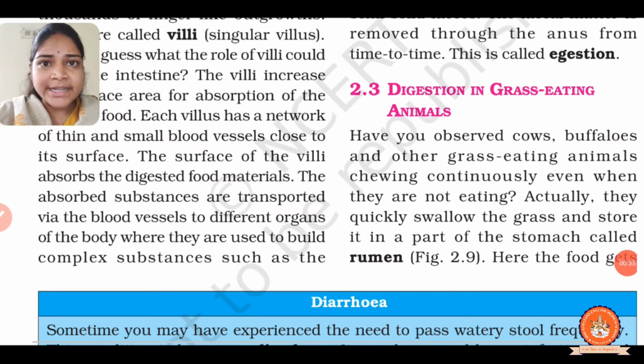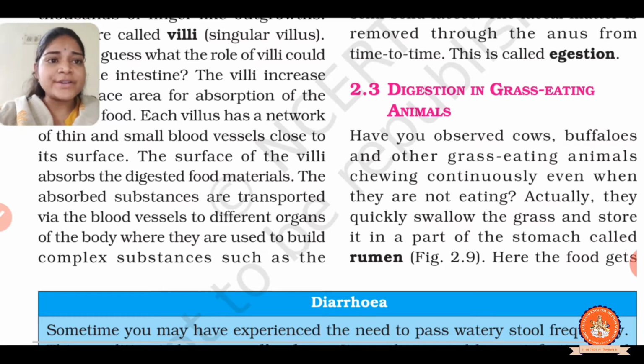Grass eating animals eat only grass, and grass is rich in cellulose, right? It is a type of carbohydrate, and many animals, and also human beings, cannot digest cellulose. But grass eating animals digest cellulose. Now we will look at how they do so.